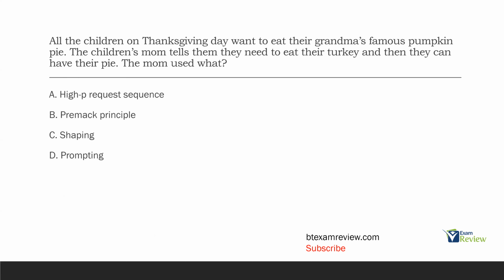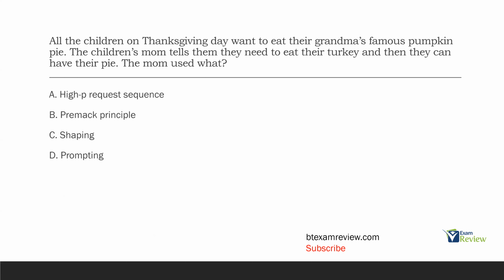That's the quote-unquote motivation. That's the valuable consequence. The children's mom says, you need to eat your turkey and then you can have your pie. The mom has established a contingency. If you eat your turkey, then you can have your pie. What is this called specifically? Is this a high probability request sequence?